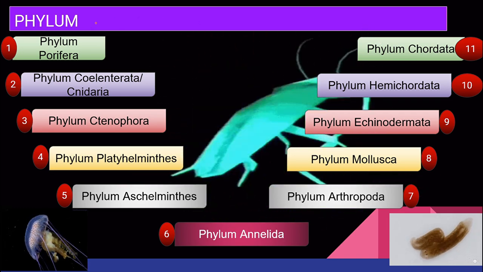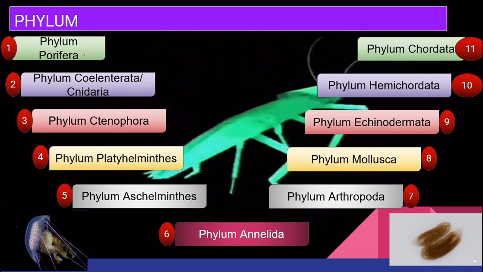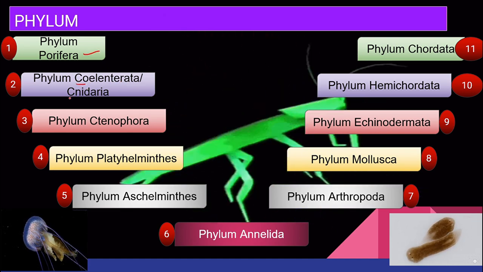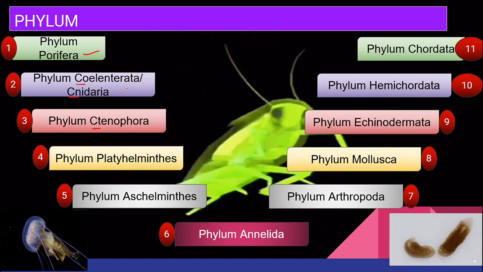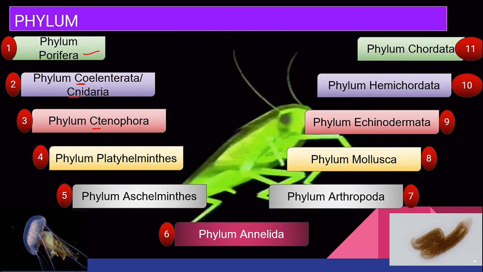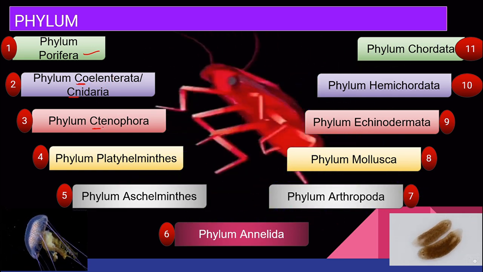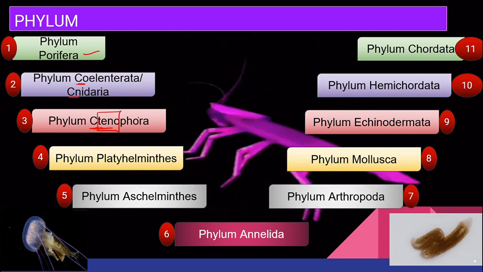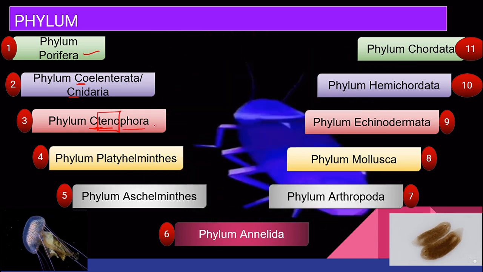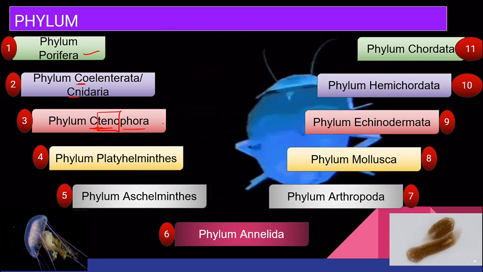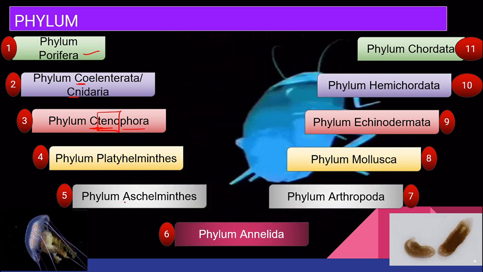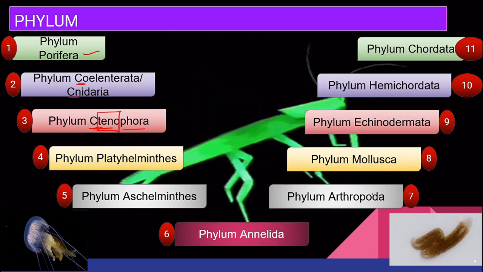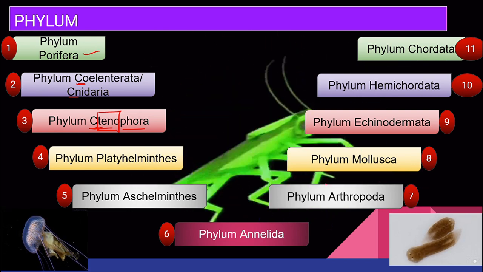These 11 phylum names you are supposed to mug up, class. So we'll start with phylum Porifera. First is Porifera, then Coelenterata or Cnidaria, then Ctenophora. Usually we get confused: Coelenterata or Cnidaria, or is it Ctenophora or Cnidaria? So always remember, class, Ctenophora is very, very special. It doesn't want any other name. It is exclusive, so there won't be any other name for Ctenophora. Now phylum Platyhelminthes, then Aschelminthes, phylum Annelida, phylum Arthropoda, phylum Mollusca, phylum Echinodermata, phylum Hemichordata, and phylum Chordata.